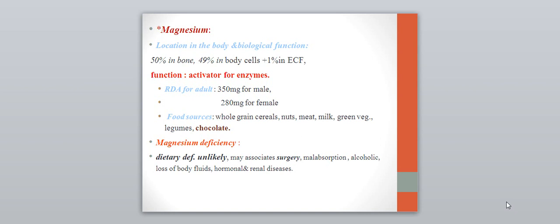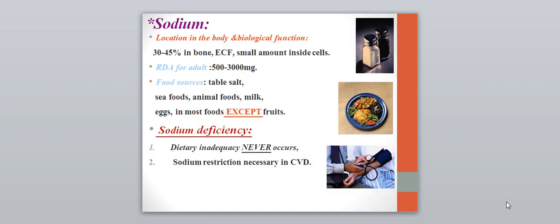Also, magnesium deficiency is unlikely, but sometimes it may be associated with surgery, malabsorption, alcoholics, loss of body fluid, hormonal causes, and renal causes, although it is rare but may occur.